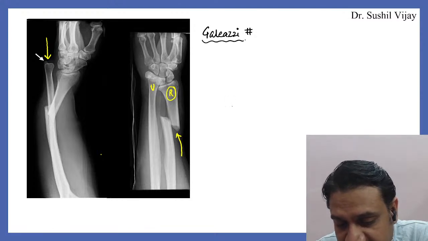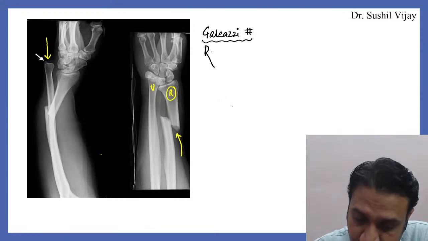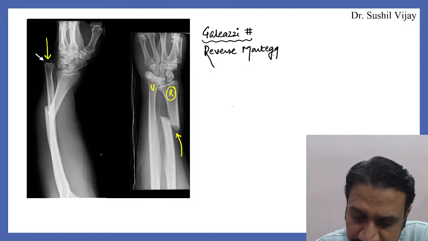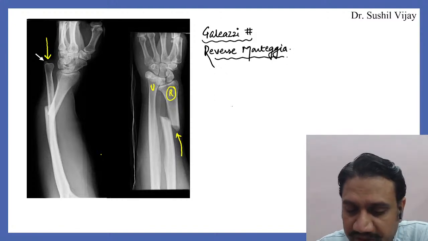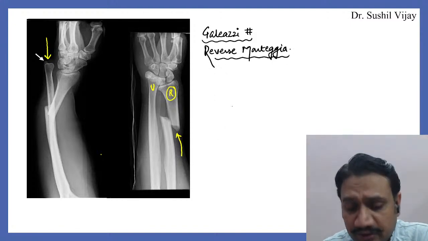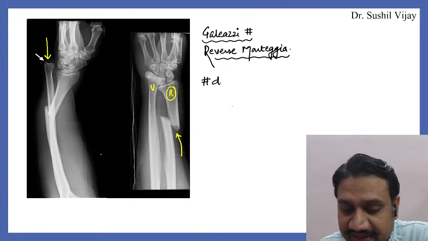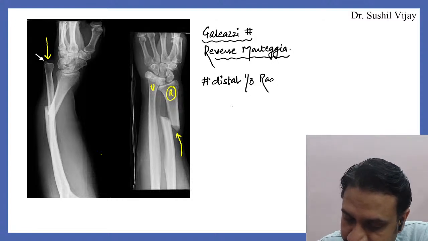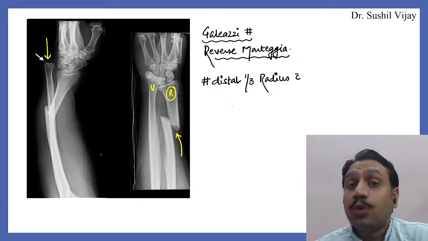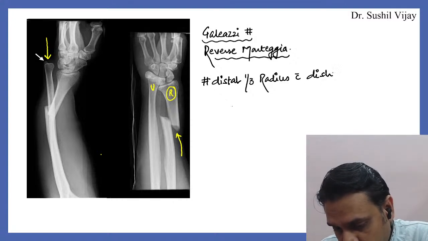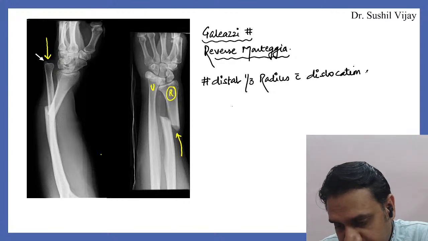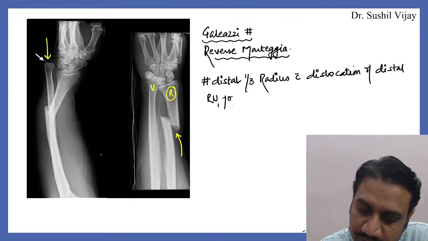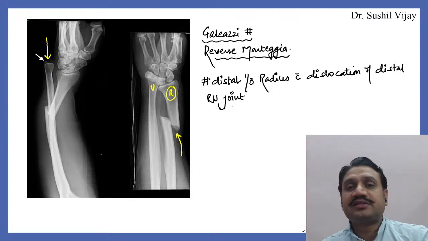Now, what is that Galeazzi fracture? How do you define that? Like I said, it is reverse of Monteggia, reverse Monteggia or Galeazzi. This hashtag sign is for fractures. So fracture of distal one third of radius with dislocation of distal radioulnar joint, right? Just reverse of what you have seen in Monteggia.